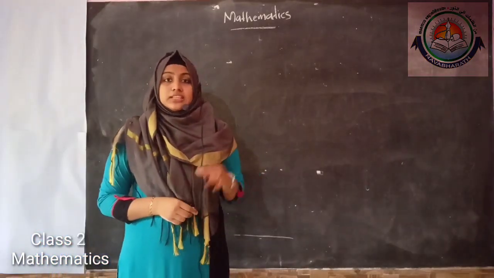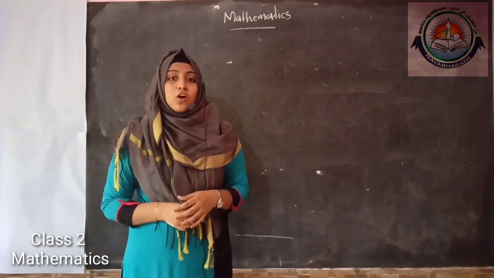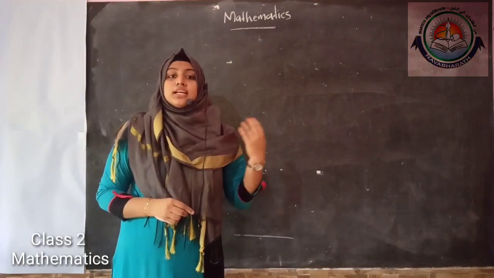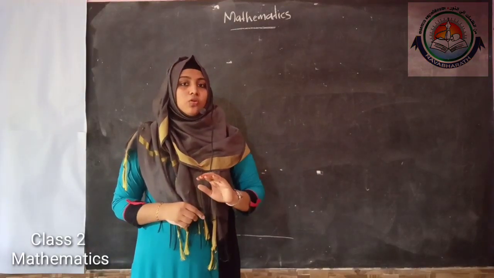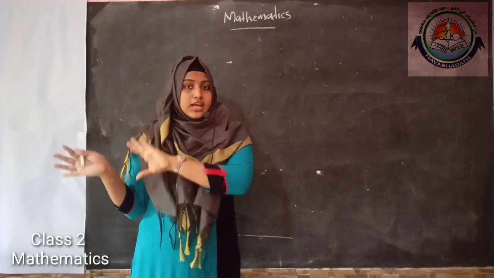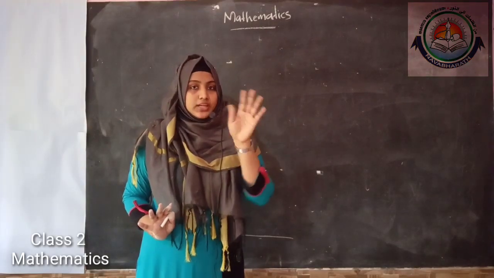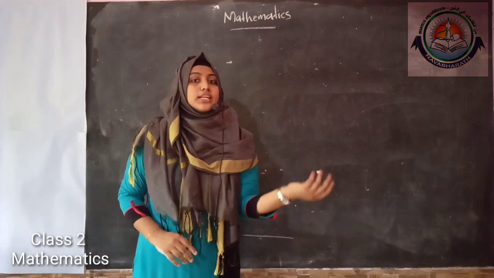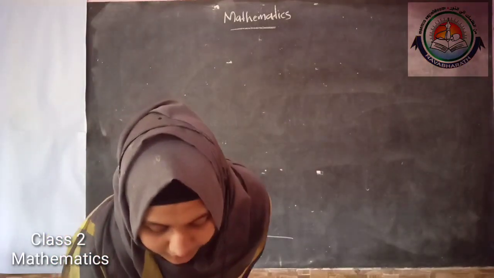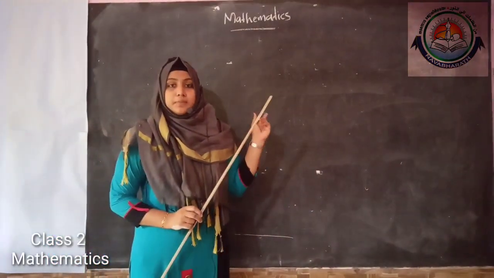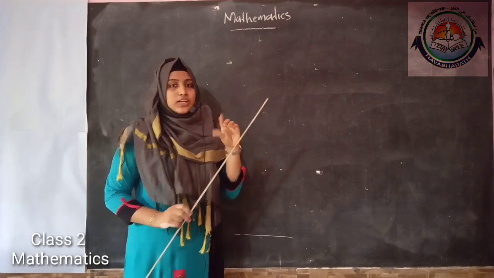How can I do skip count by 2 on a number line? Skip count by 2 starting with 0. We know starting from 0 and skipping one number, the next number will be 2, and skipping one number, 3, the next number will be 4. When we mark numbers on a number line, first we have to draw a straight line.